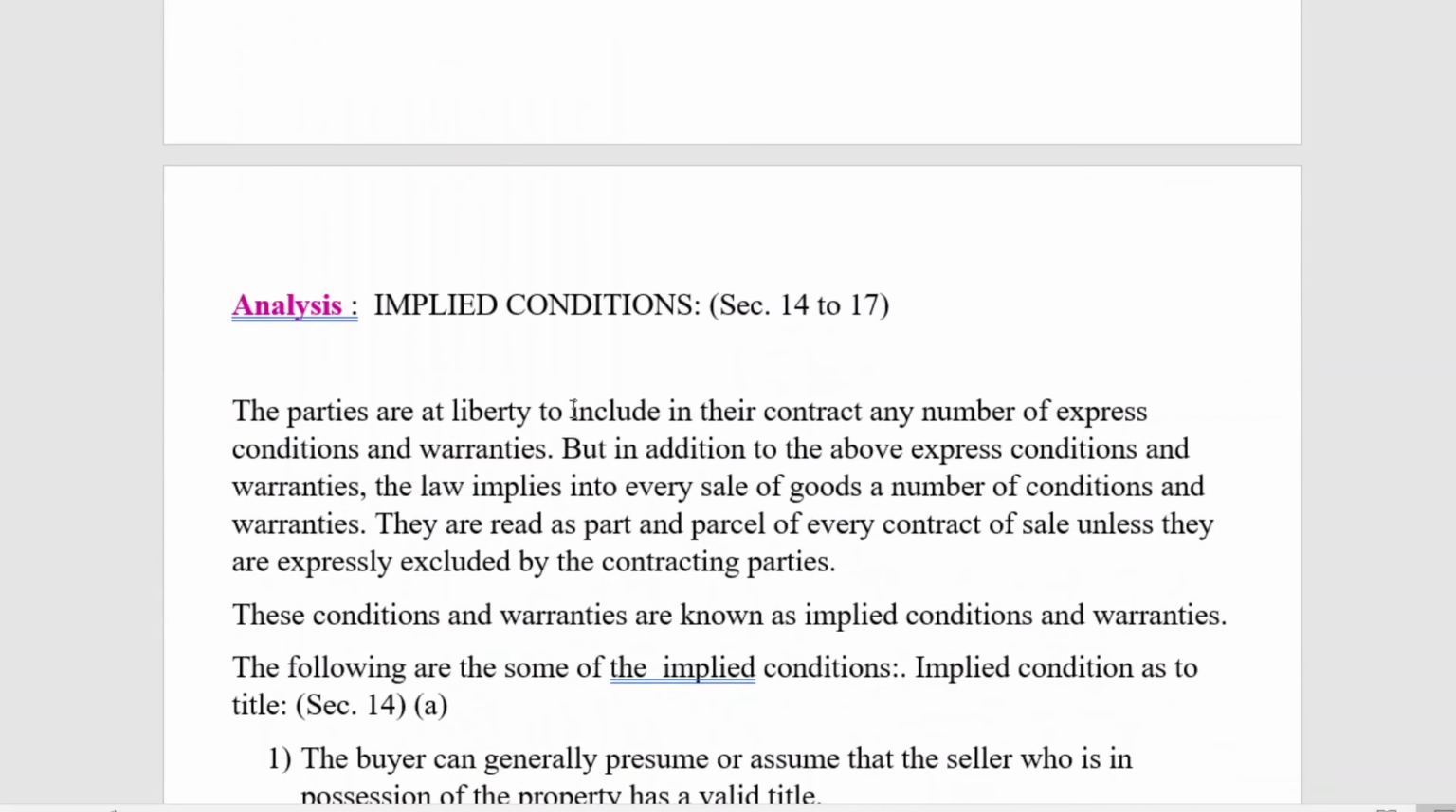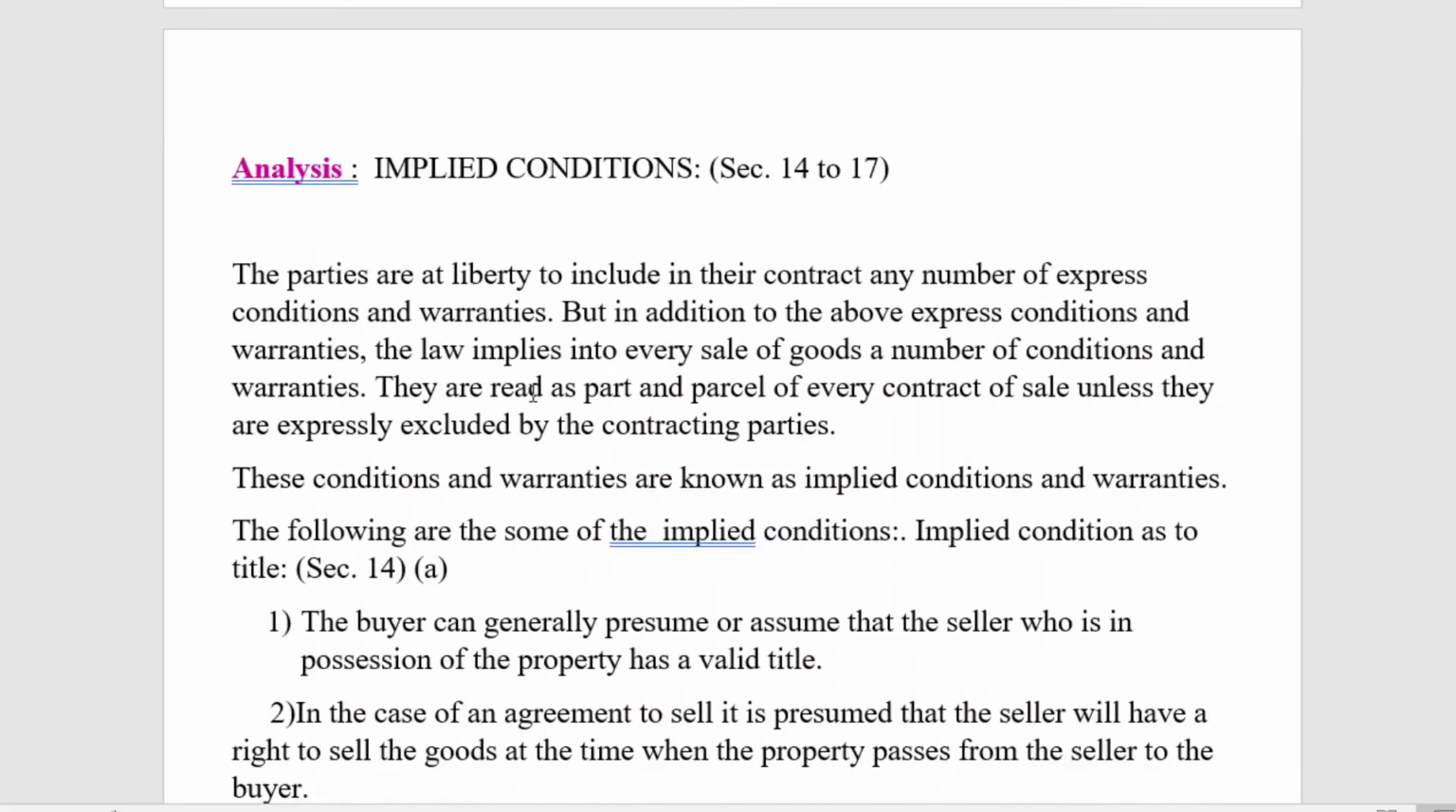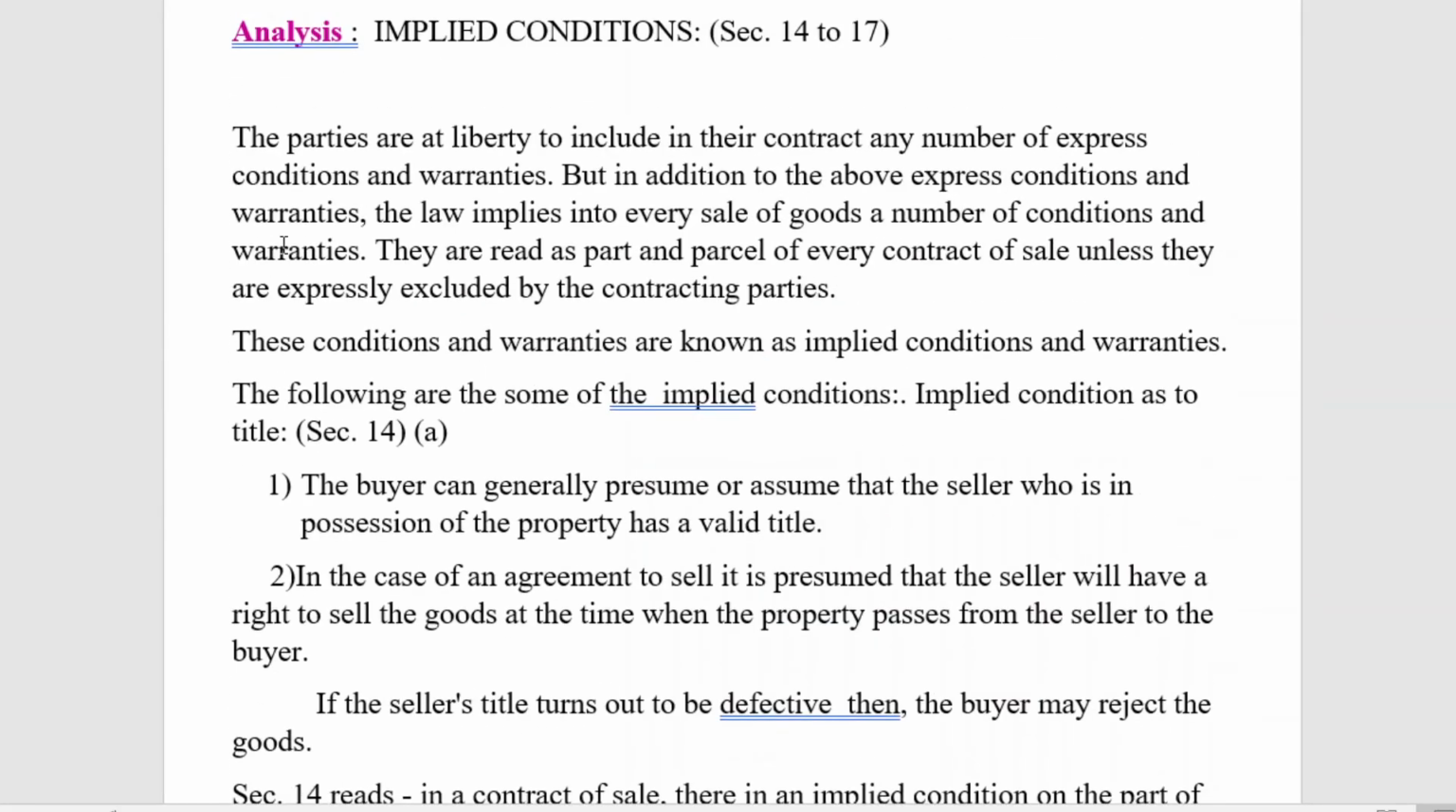Then we have to analyze it. So the analysis will be a little bit lengthier, and we have to analyze all the facts, issues, and the provisions of law under this analysis section. As I told you, under implied conditions, with regard to the given problem, Sections 14 to 17 deal with the implied conditions. Here, certain aspects we can gather.